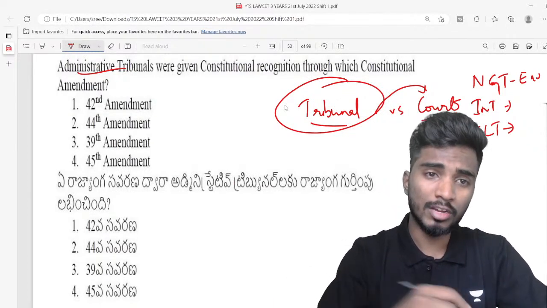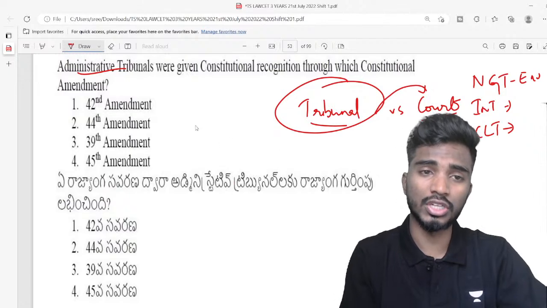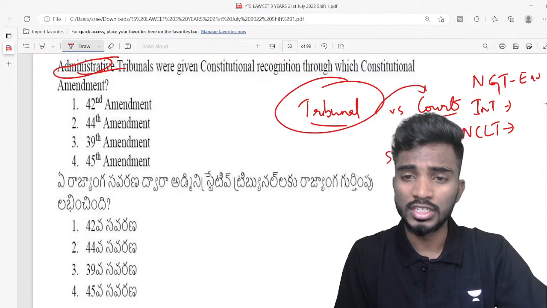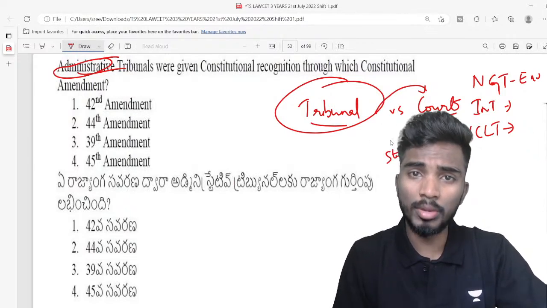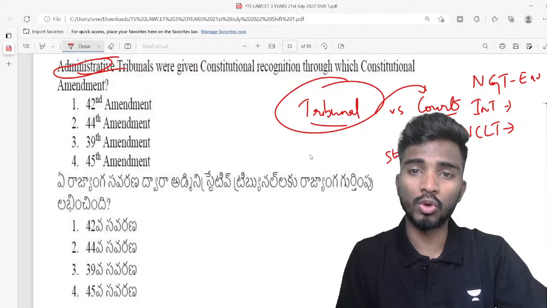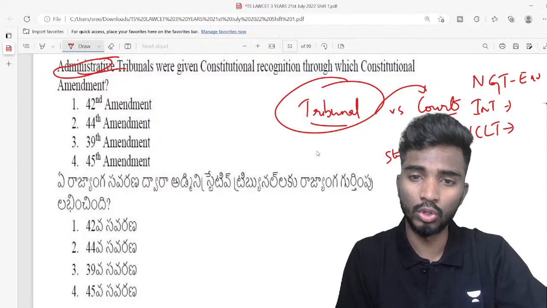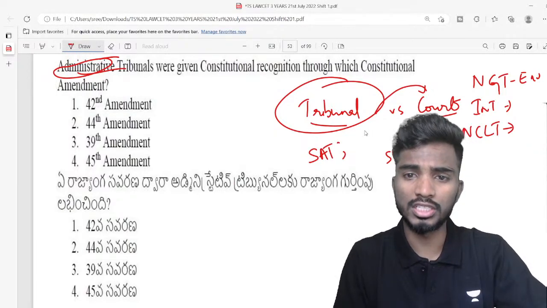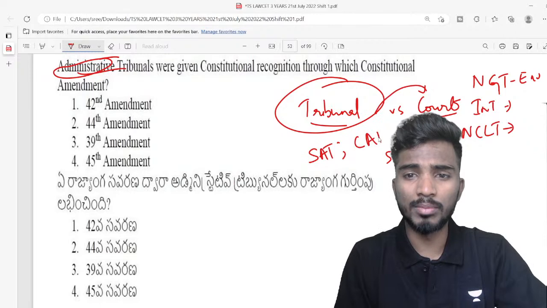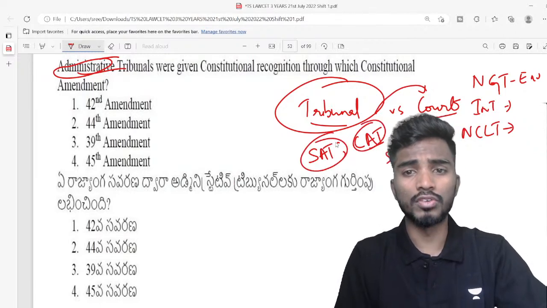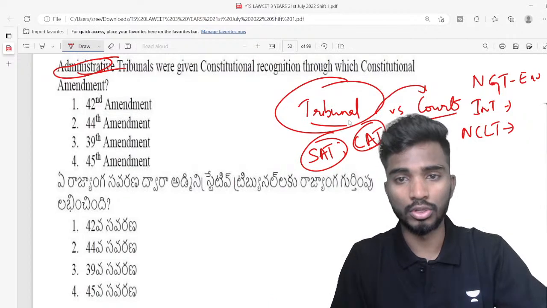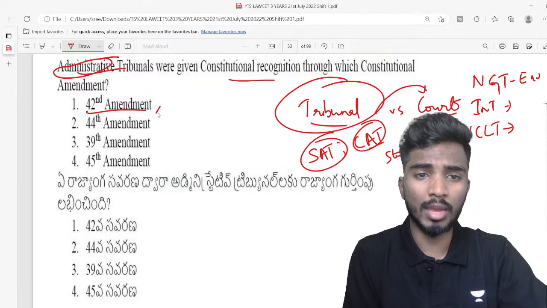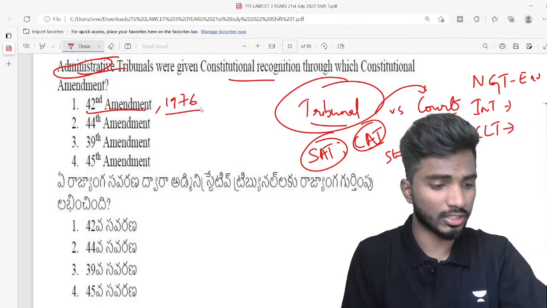Okay. So what are administrative tribunals? Administrative tribunals are established to deal with the problems of people in administration at both state level and central level. So state government employees, if they have any problem, instead of going to court and wasting a lot of time, they can go to the state administrative tribunal. If you are a central government employee or a member of an All India Service, then you can go to the Central Administrative Tribunal. So administrative tribunals, earlier they were general statutory bodies. They were given constitutional recognition by the 42nd Amendment Act of 1976.